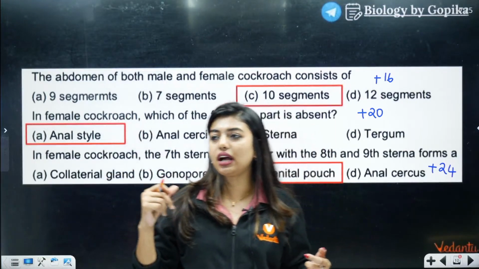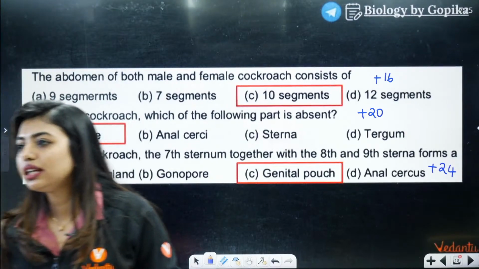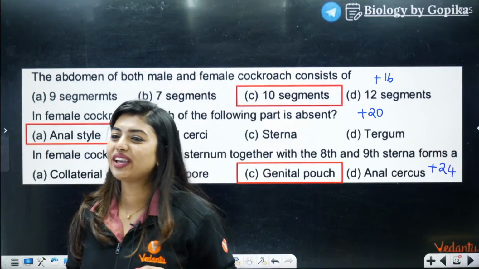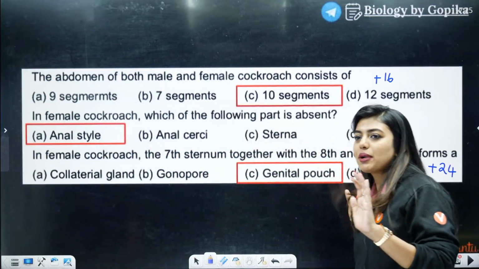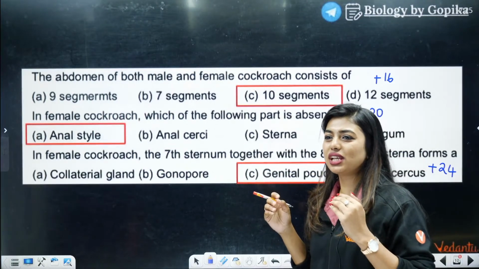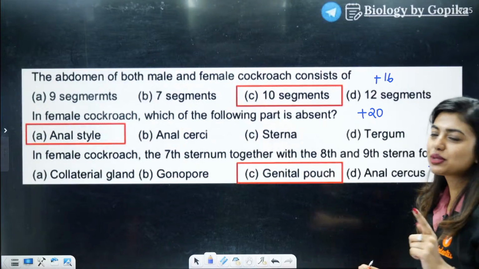How much are we on the target? Come on. Quickly. Tell me the target. Okay, very good. So how many of you got plus 24? Everyone would have got plus 24. Come on, plus 24 is an easy number to get. Yes, very good. I told you people are not going to lose any marks.